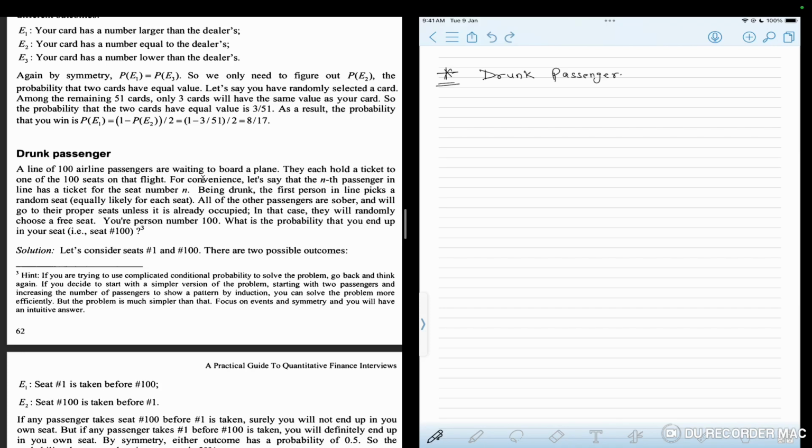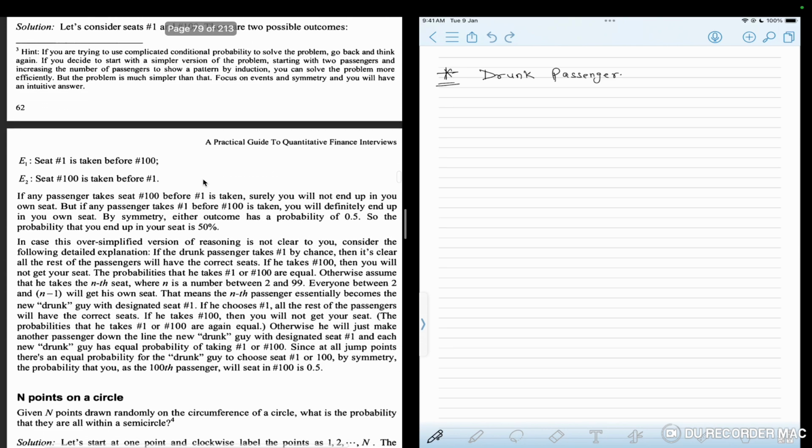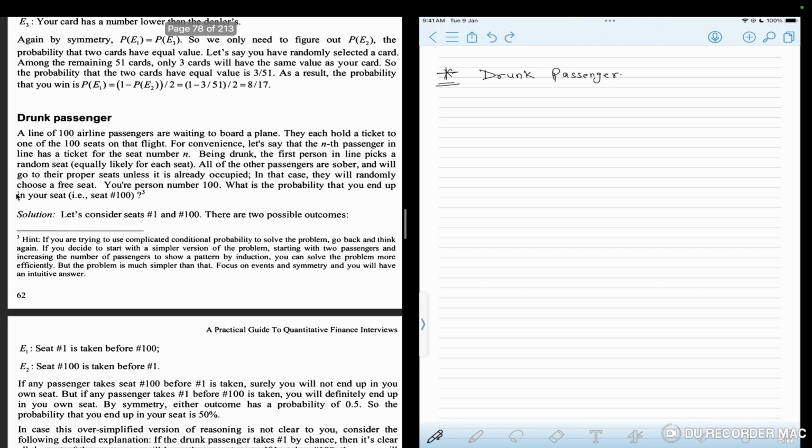Guys, welcome. So today we are going to look at the question drunk passenger from the Green Book. This is a very interesting problem, and if you have been through the problem and read the solution, and if you had difficulty understanding the solution which is given here, then don't worry, you are not alone. So let me go through the question and try to explain the reasoning and try to convince you of the solution.